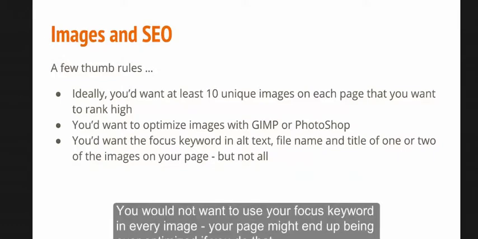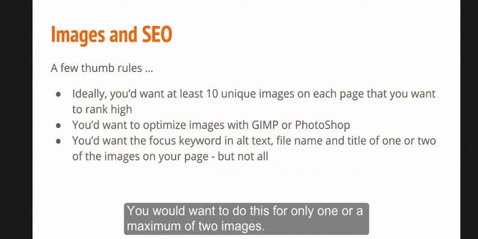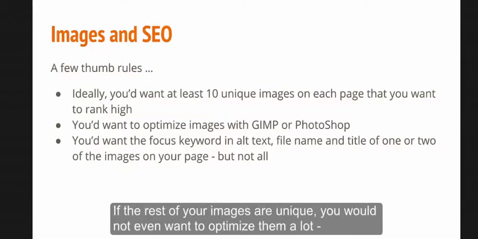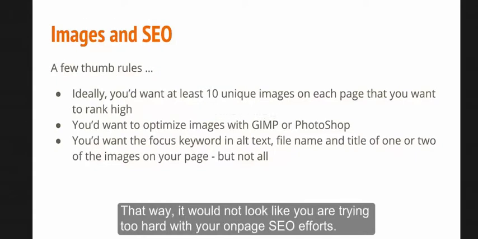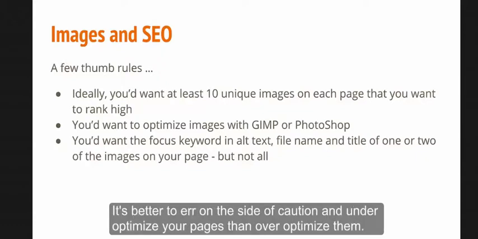You do not want to use your focus keyword in every image. Your page might end up being over optimized if you do that. You would want to do this for only one or a maximum of two images. If the rest of your images are unique, you would not even want to optimize them a lot. Just use a related keyword in the file name and do not enter any text for the alt text. That way, it would not look like you are trying too hard with your on-page SEO efforts. It's better to err on the side of caution and under-optimize your pages than over-optimize them.